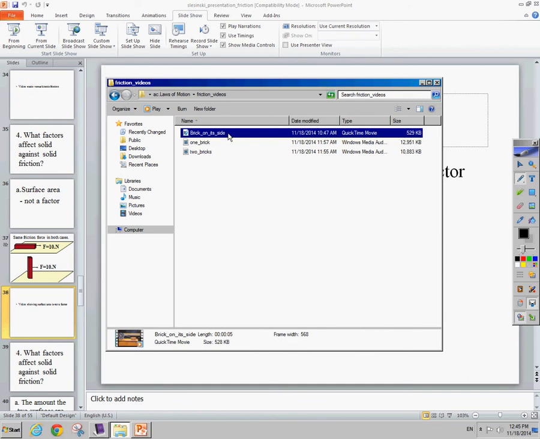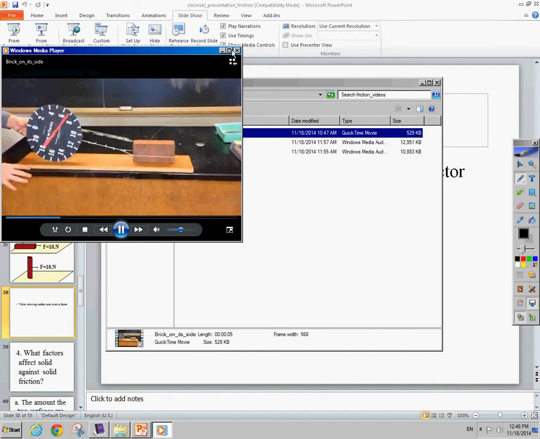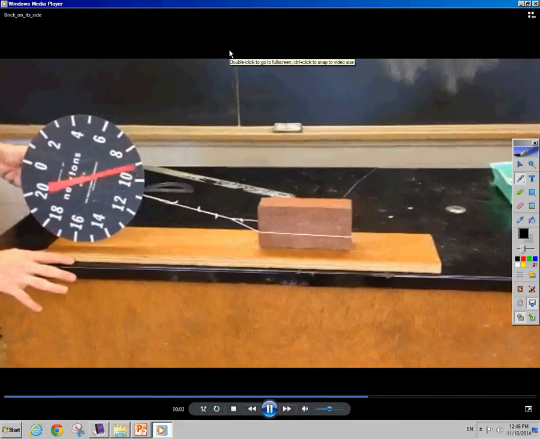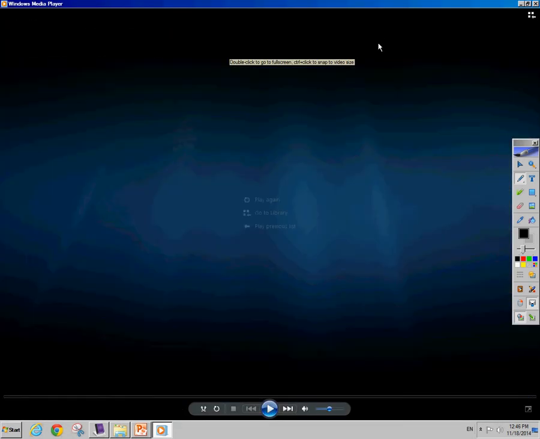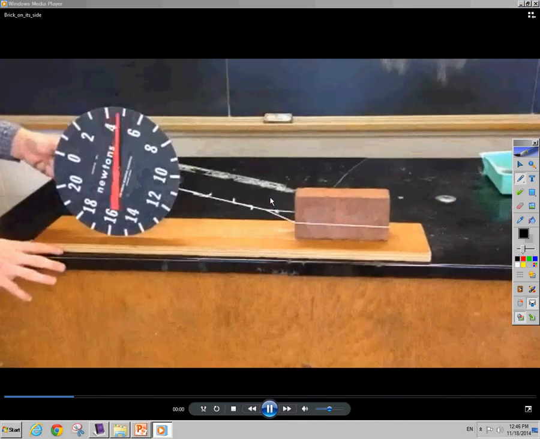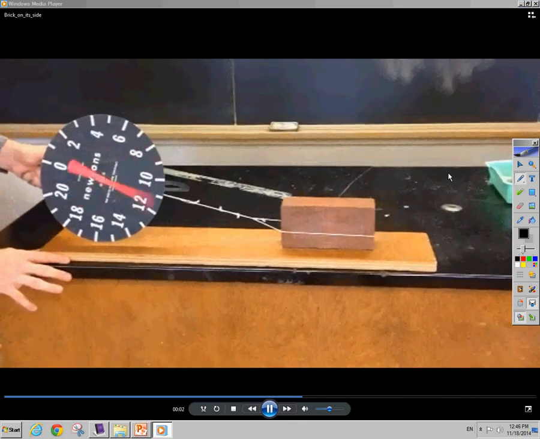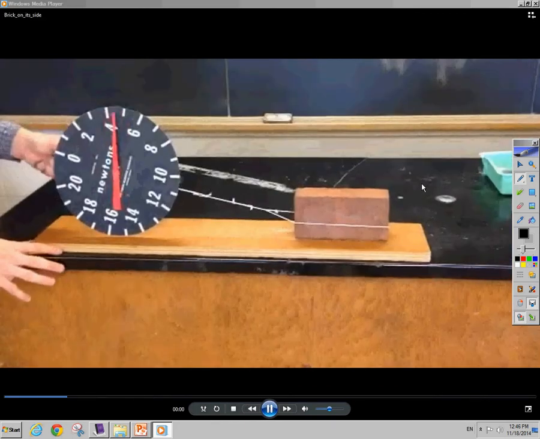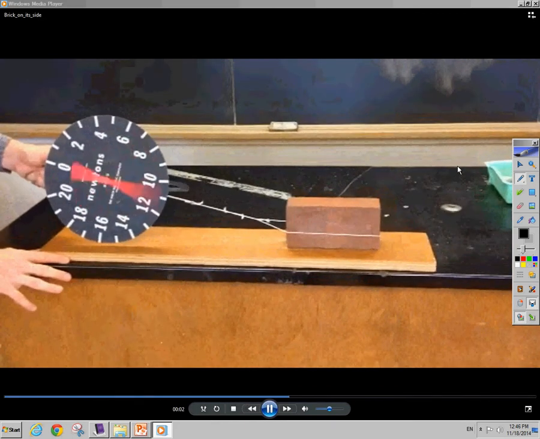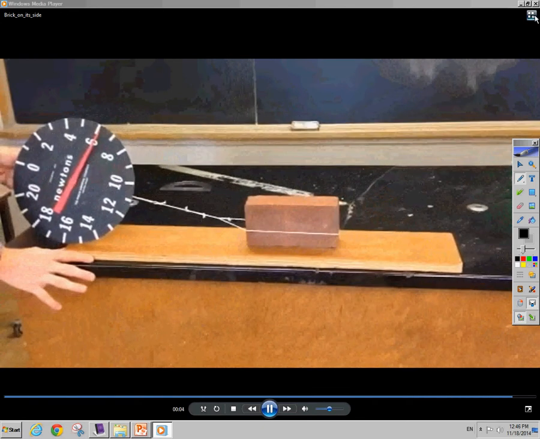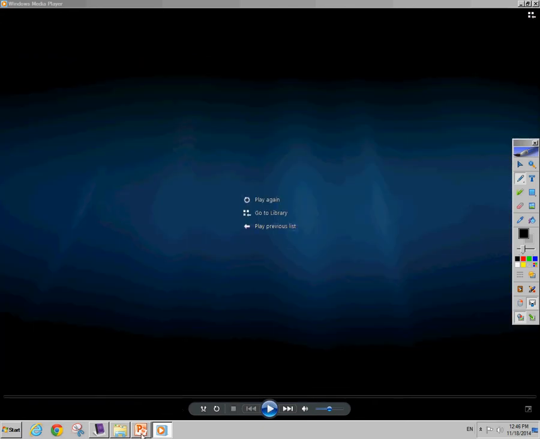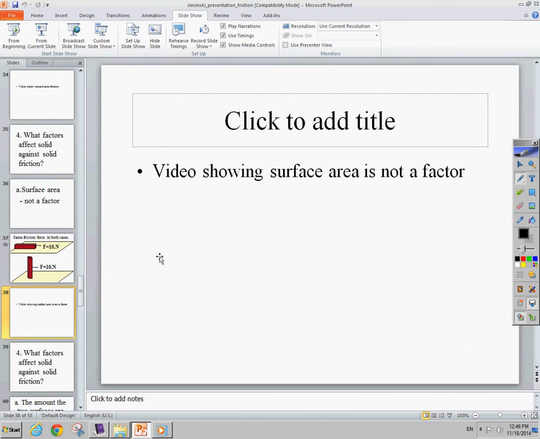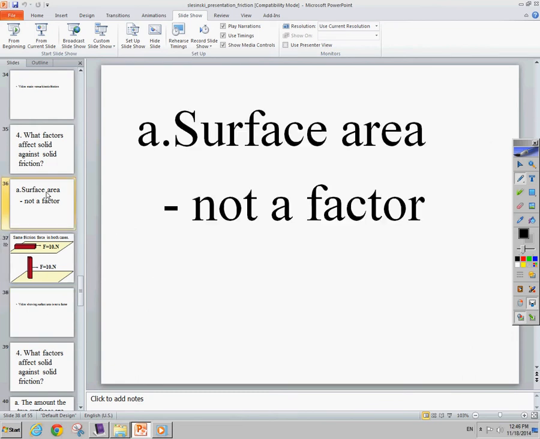So now I have a video of the brick turned on its side. Ready? Again. See, it took about 14 newtons as well. One more time. So, surface area, not a factor.